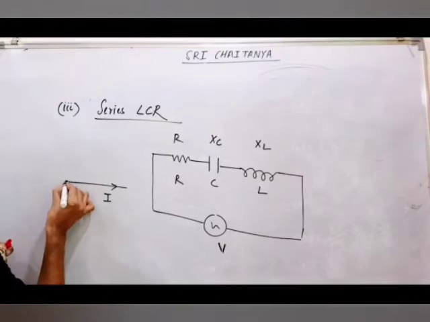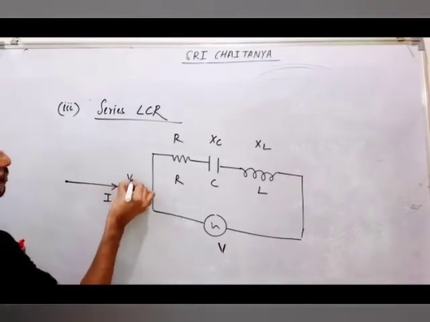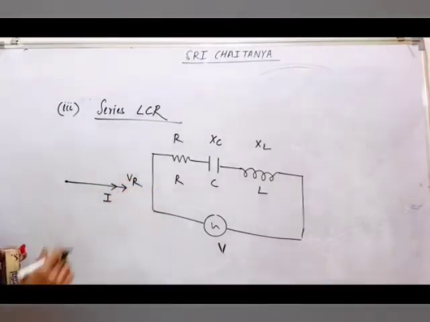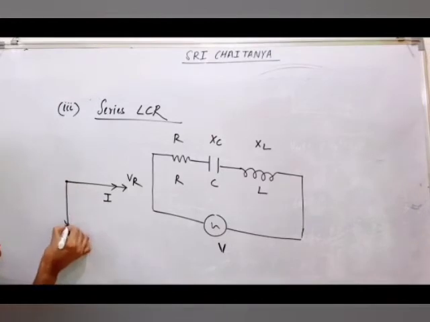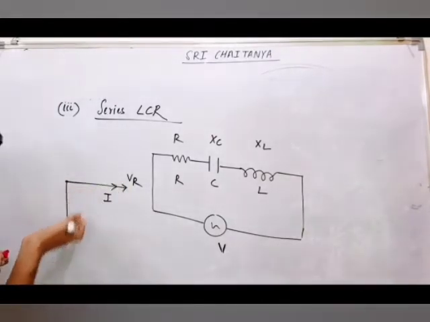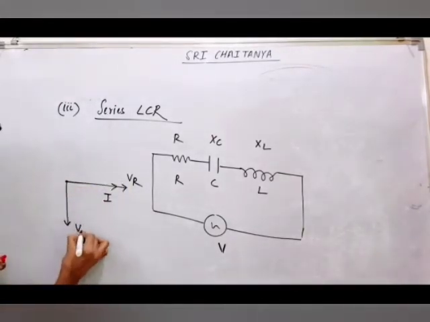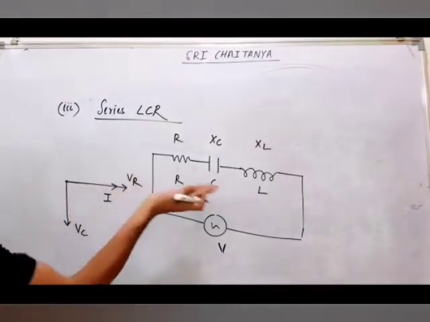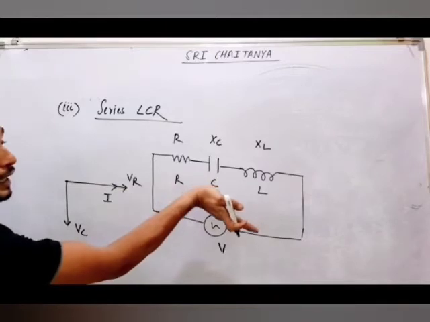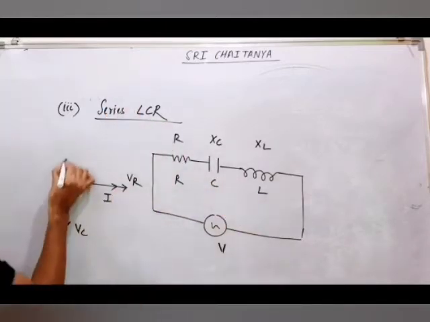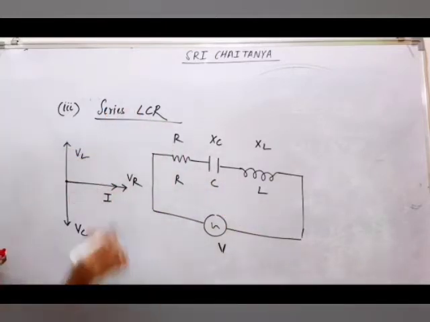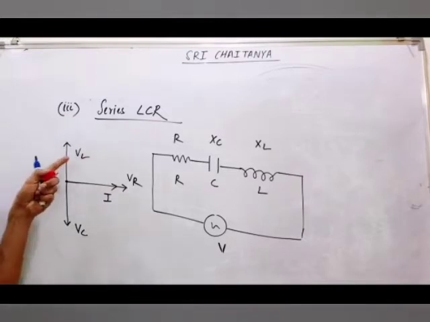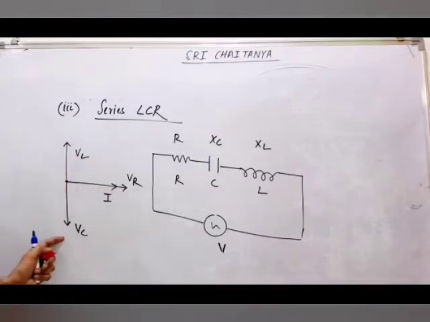For resistance, what will happen? Voltage will also come in the same direction. But for capacitor, voltage will lag, current will lead. This is VC. Now, for inductor, what happened? Voltage leads, current lags. This is VL. Now you tell me, are they perpendicular?